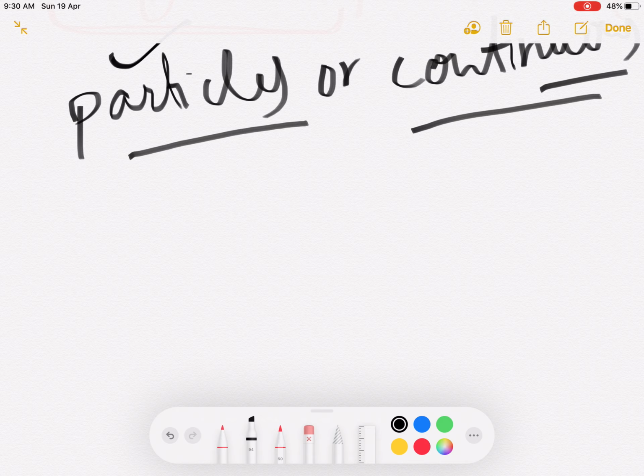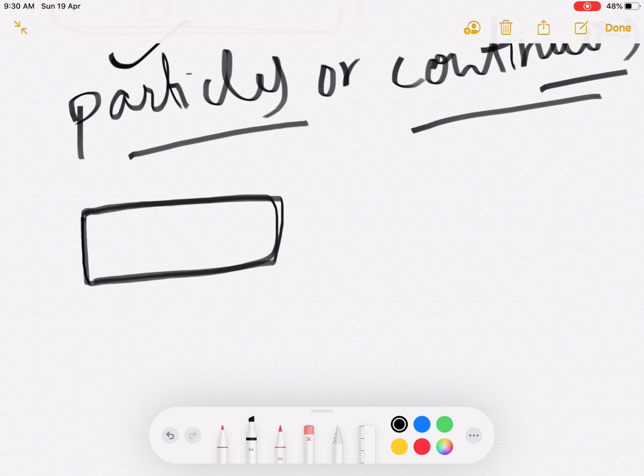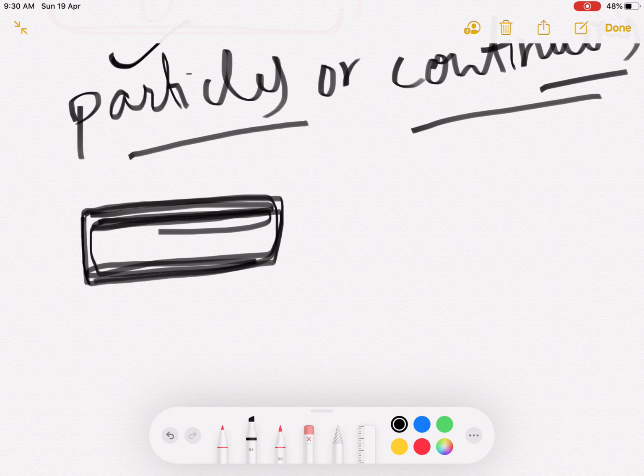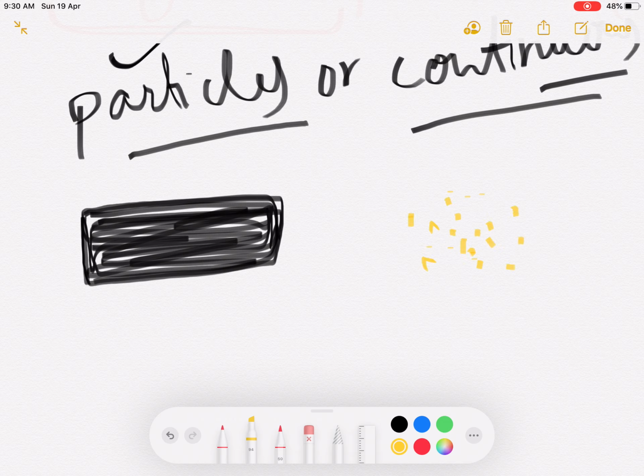Did you understand what I am trying to say? Continuous means, just like a metal, or any stone or wood, it is in continuous form. And the other example you can take is sand. Sand is present in the form of particles. This is sand and this is a stone. This form is continuous, this form is particles.